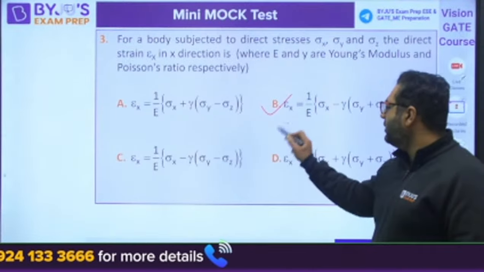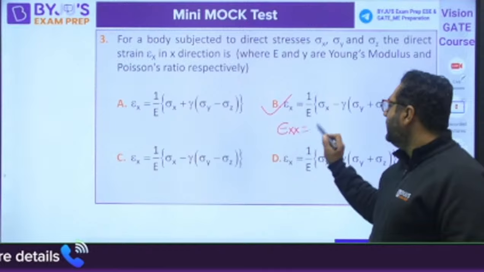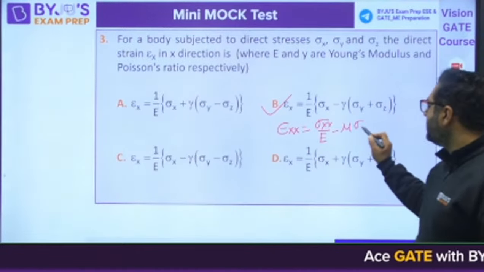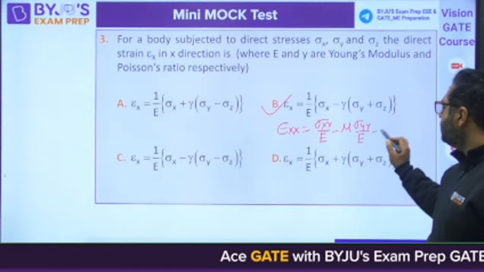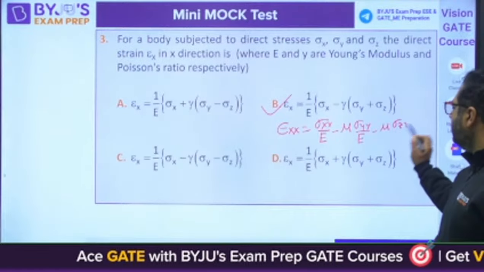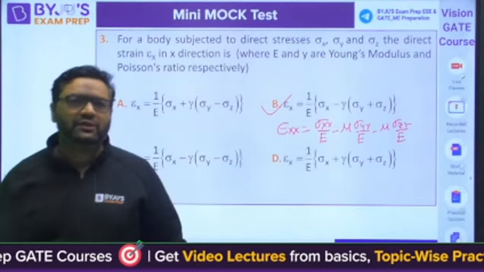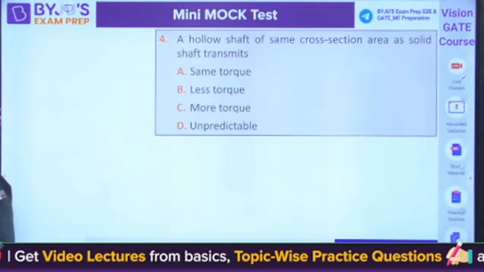B is correct. When you are writing epsilon xx, it will be sigma xx by E minus mu times sigma yy by E minus mu times sigma zz by E. So answer will be B for this. Moving to the next question, guys. Next question is question number 4.